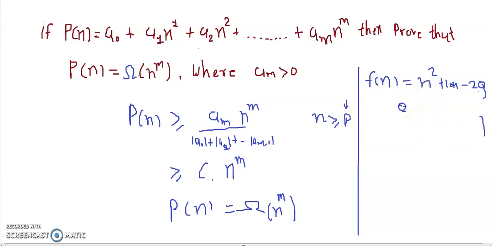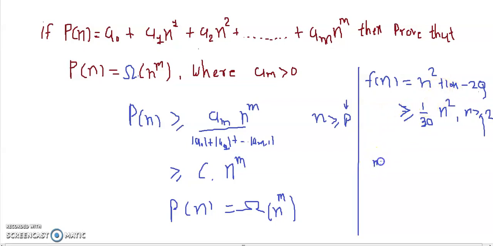Now, according to this theorem, we know that this f(n) is greater than or equal to 1 divided by, because the coefficient of n square is 1, so 1 divided by 10 plus 20, that is 30, into n square. So this is true for all n greater than or equal to 2, because for 1 this function f(n) is negative.